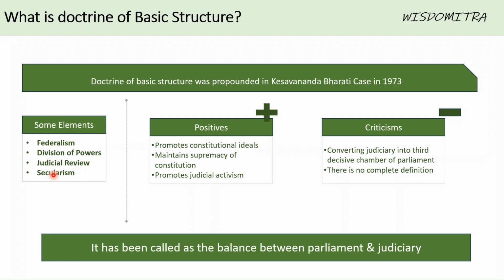Similarly, at multiple other locations, for example, universal adult franchise says clearly that people cannot be discriminated against on the basis of religion, for example, right? So these are some basic elements that are really important to basic structure, and they cannot be altered. That's the current thought process of the Supreme Court.